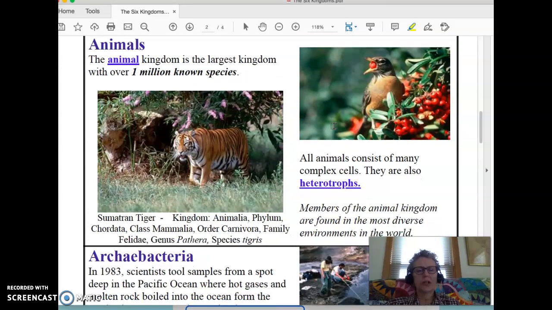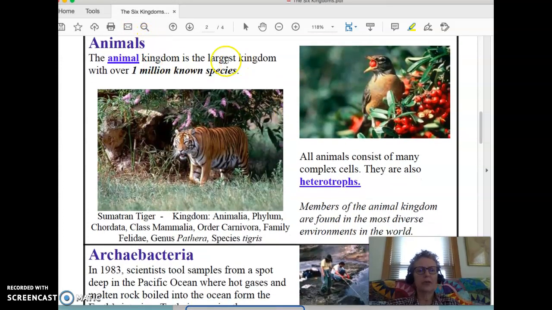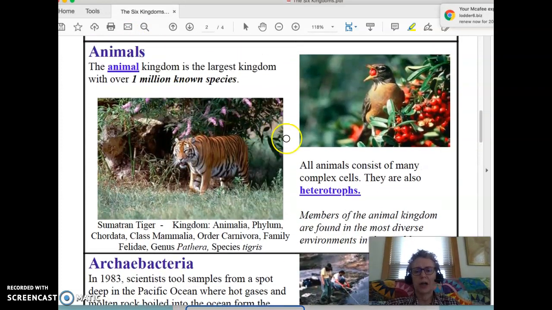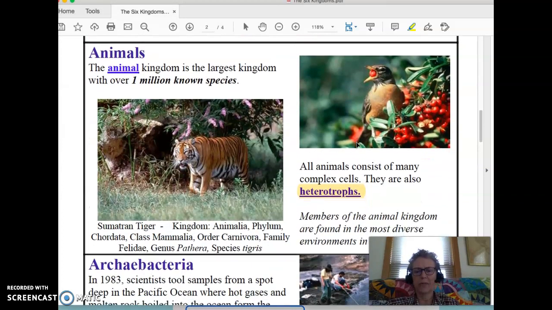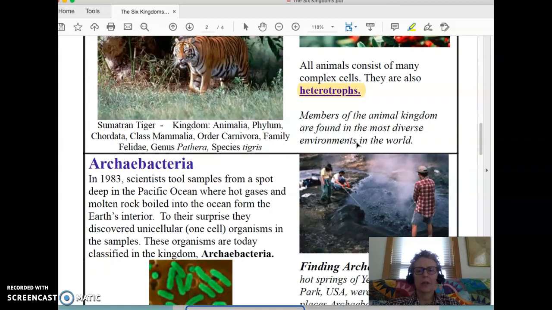So the next kingdom is the animal kingdom. Obviously, you know a lot about this. Over 1 million known species. All the animals consist of many complex cells, and they're also called heterotrophs, and there's that word again. And we read up here what a heterotroph is. Heterotrophs are organisms that eat other organisms. And members of the animal kingdom are found in the most diverse environments of the world.